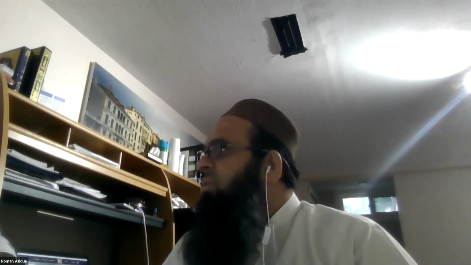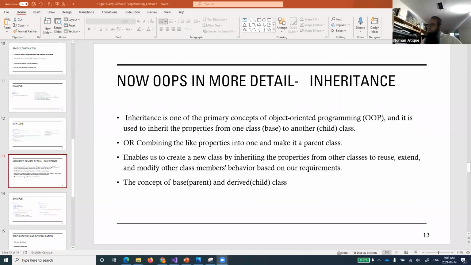So let me just share my screen. Right. So basically, what's going on? We say that we will now be talking about inheritance. So you remember we have talked about, if you relate it to the object-oriented concepts, something that we have already talked about was encapsulation, or the defining of a class and defining of an object. Now we know what is a class, what is an object.